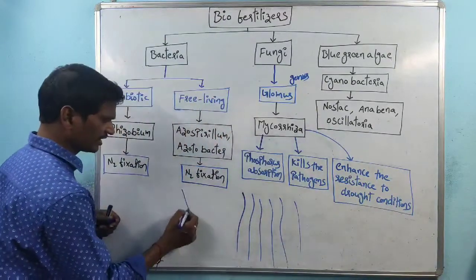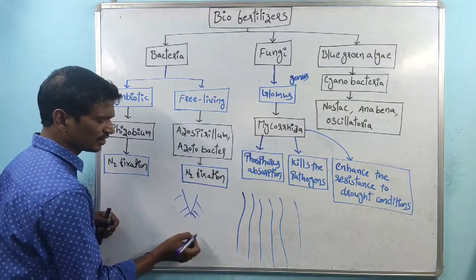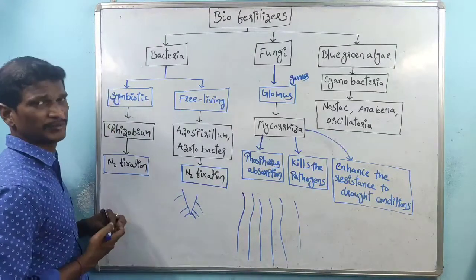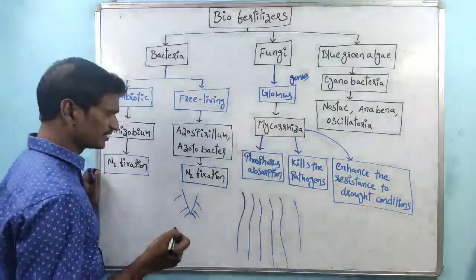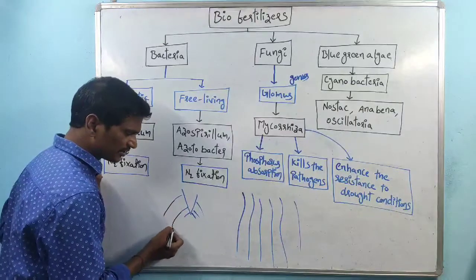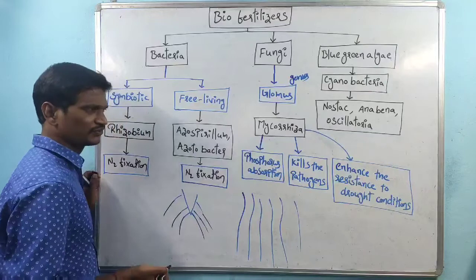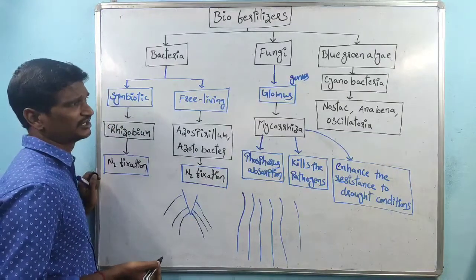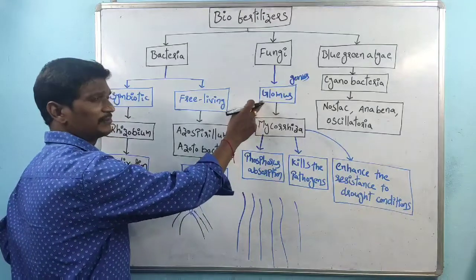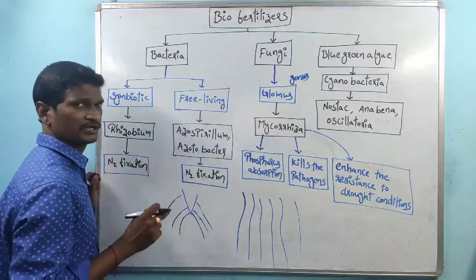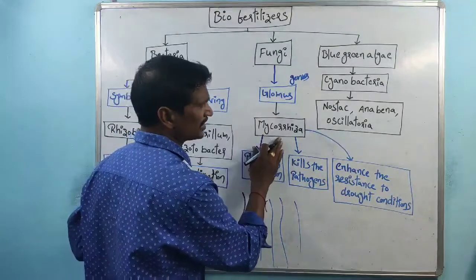Consider a higher plant root. In certain plants the roots do not have a functioning capacity, so the roots interact with fungi such as Glomus, which form thread-like structures. These are called mycorrhizal roots.